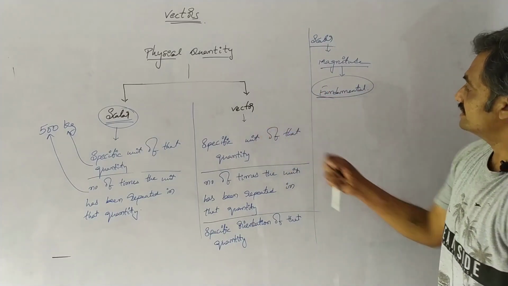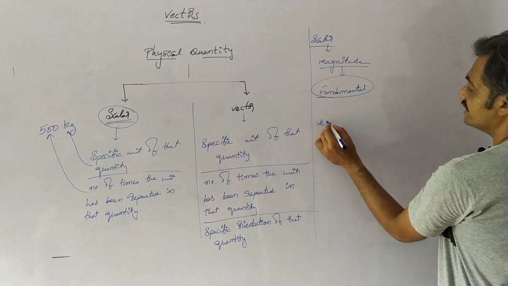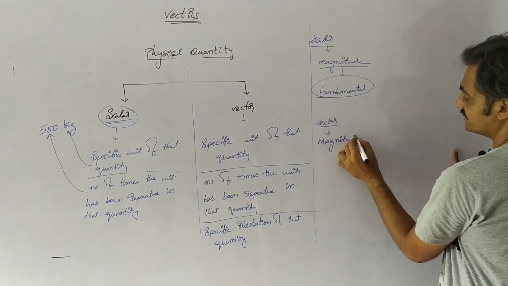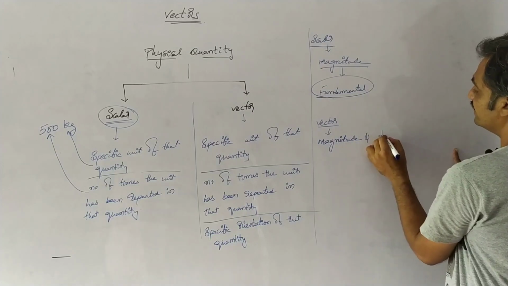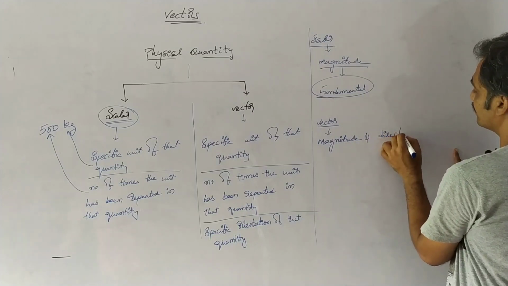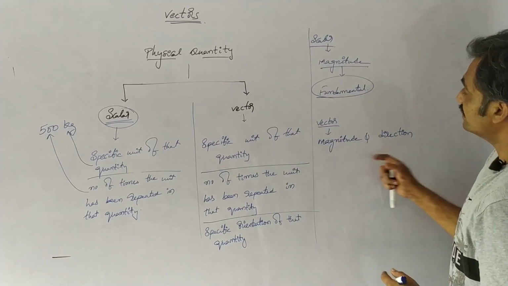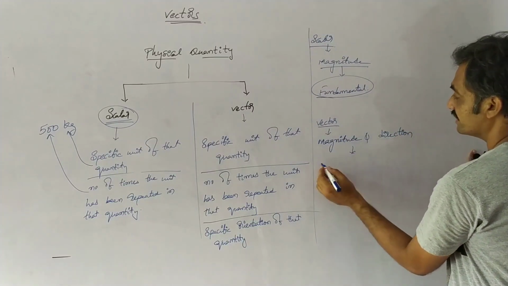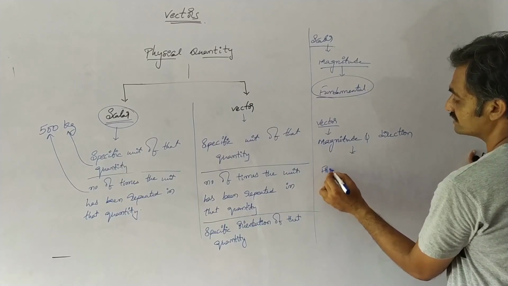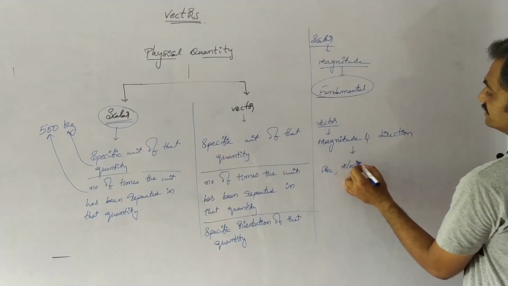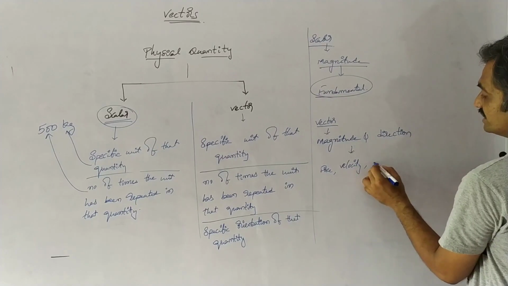Whereas a vector quantity is one which has a magnitude as well as a direction. Then it represents a vector quantity. The best examples for vector quantities are force, velocity, acceleration.